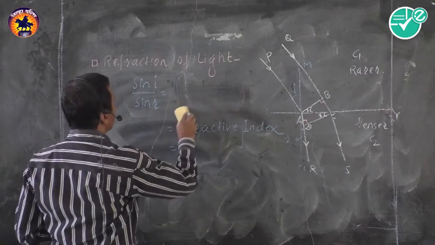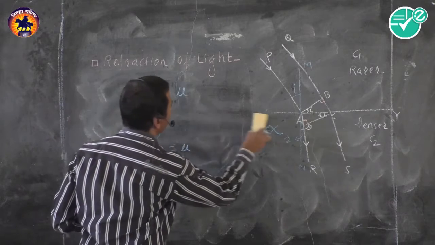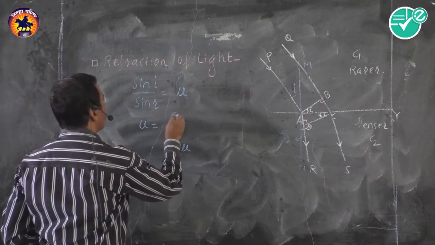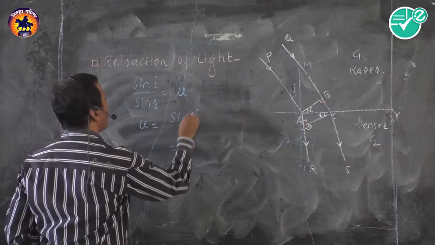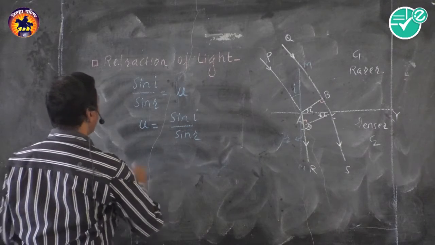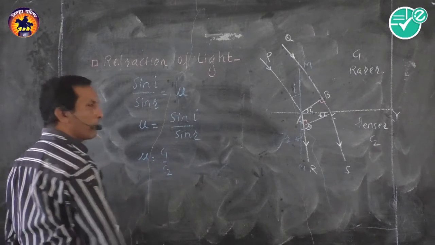Therefore, replace C1 upon C2 by mu, and we have new formula, that is mu refractive index is equal to sine i upon sine r. Also we have formula mu is equal to C1 upon C2.